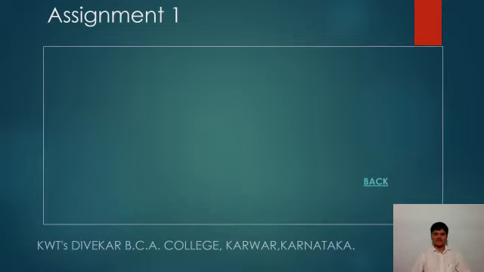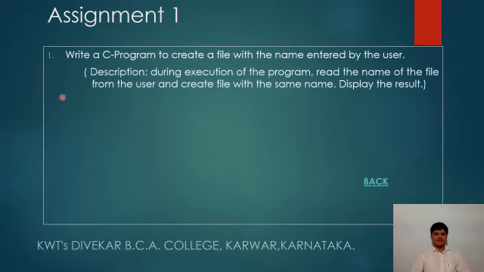Now your assignment: write a C program to create a file with the name entered by the user. The description is: during execution of the program, read the name of the file from the user, create the file with the same name and display the result. So during execution, the file name must be read from the user, stored, and then the file created, displaying file is created or file is not created. That's it. So this is your assignment number 1.